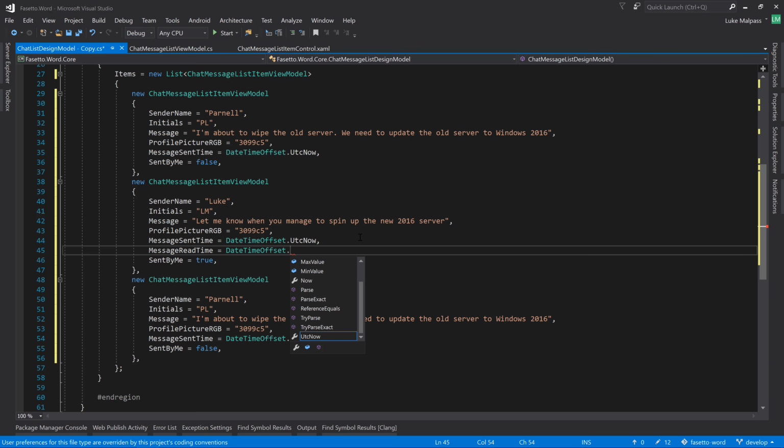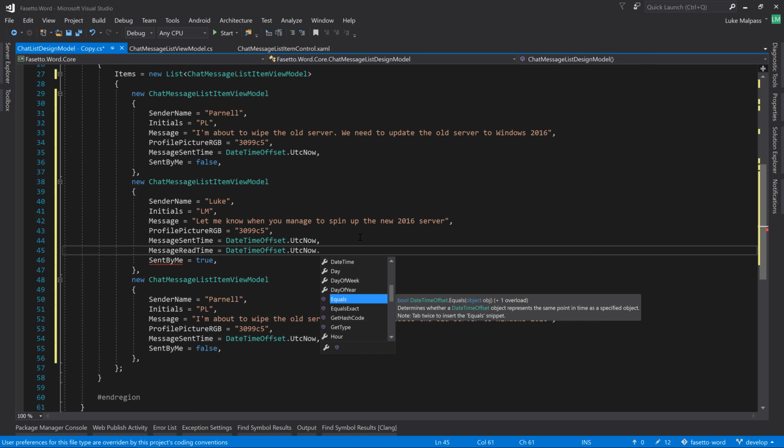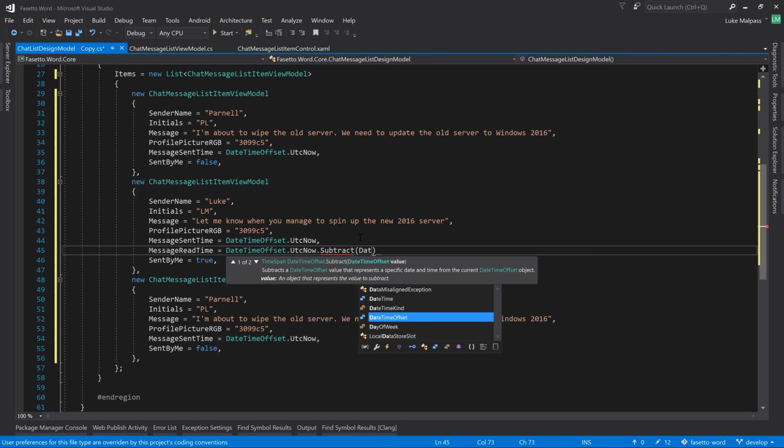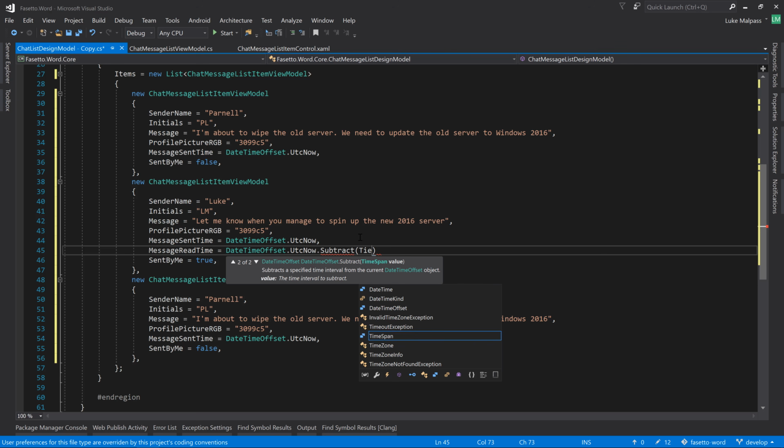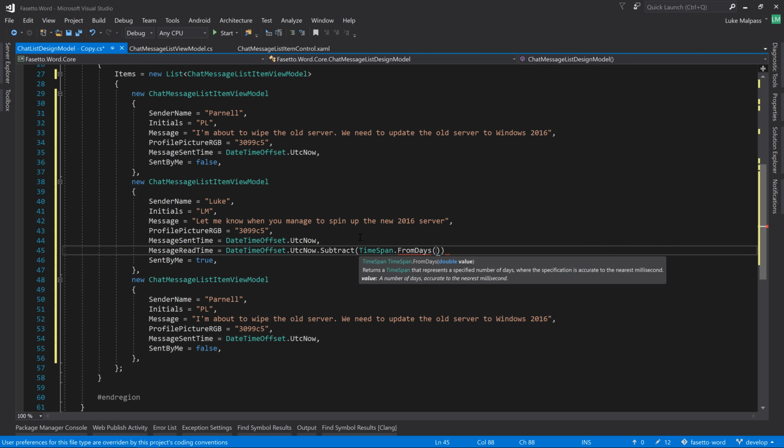We'll do DateTimeOffset.UtcNow.Subtract and DateTimeOffset.UtcNow. No, what am I doing? Probably want TimeSpan. That's it. TimeSpan.FromDays. And we'll just go back, say, a day and a bit, just to give it some random time. So that will just set a read time of, you know, a day and a third of a day ago. So it just makes it look like a different time.